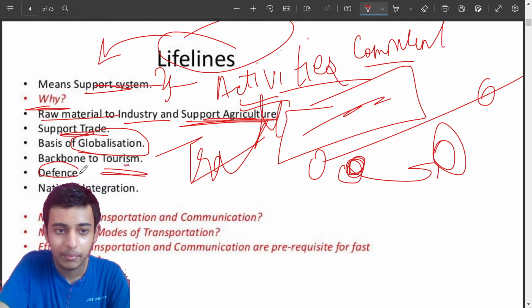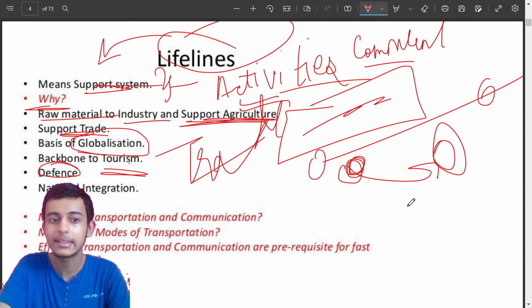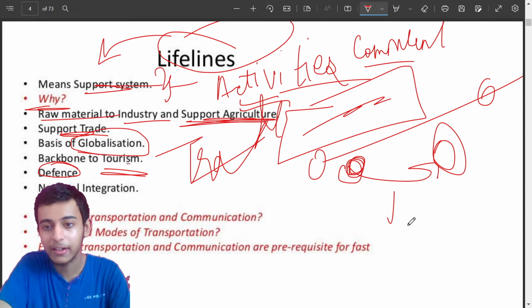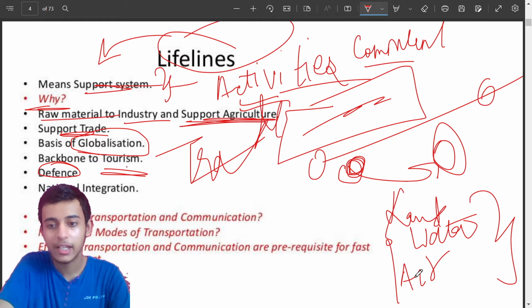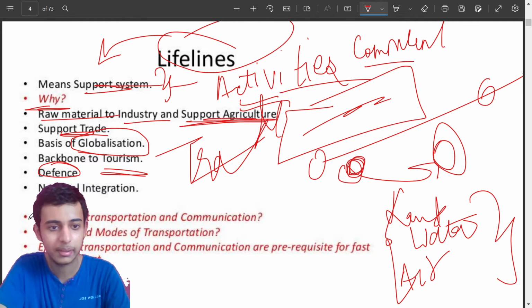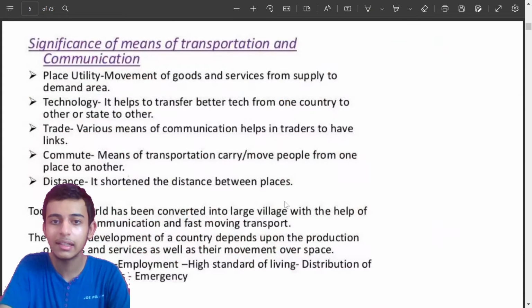Defense, army, navy, air force, they are using the transport, isn't it? Army is using the land transport, navy is using the water transport, and air force is using the air transport. Okay, that is why students, it is very important that you remember this national integration, that it is integrating everybody, right? It is integrating the country.